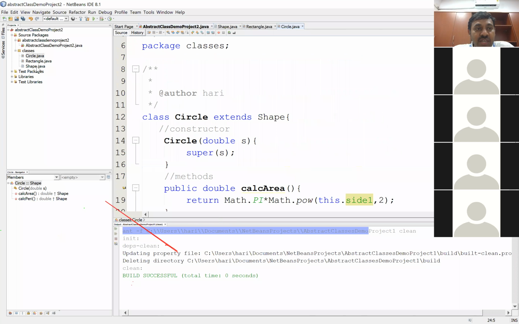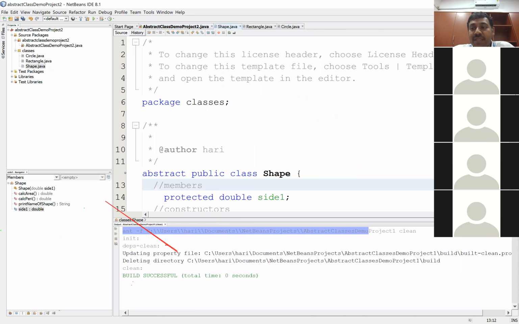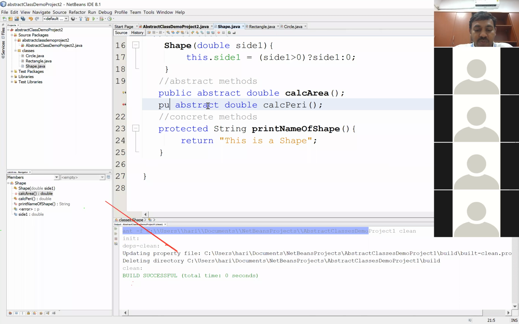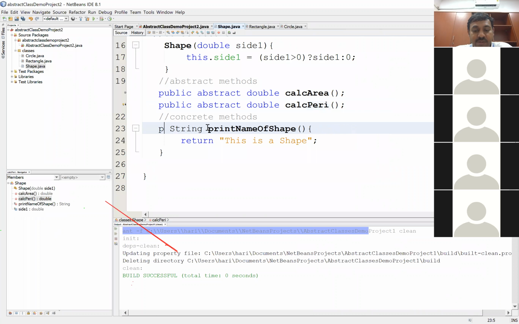So get back to the Shape class, convert this method, which was a protected one, to a public. You understand why protected doesn't work there? That's because you're trying to access this method outside this package. Same is the case with this protected, so you can convert this to public as well. Same is the case with this one, because you want to access this outside, convert this to public. So save this. You shouldn't be having a problem now.